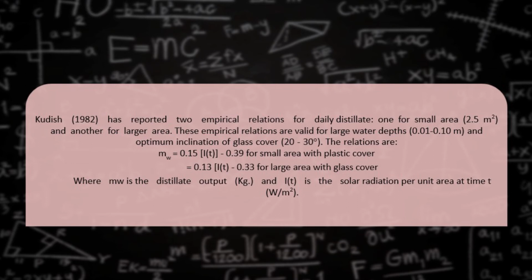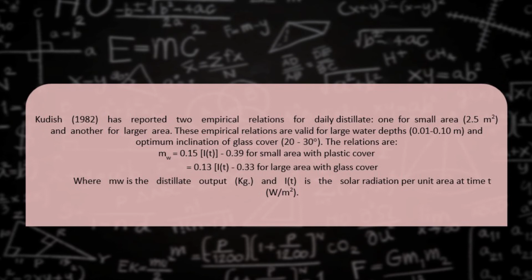The relations are, if you see here, that distilled output, which is written as m suffix w, can be written as mw is equal to 0.15 multiplied by IT, that is the intensity which is measured in watt per meter square, minus 0.39. It is for a small area with plastic cover.